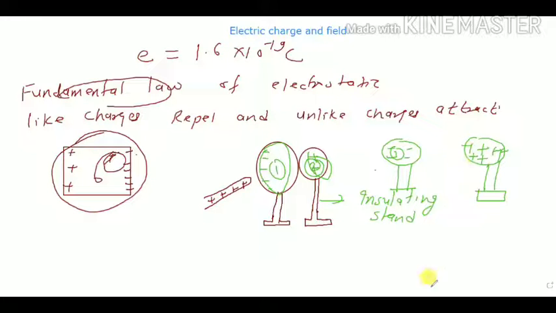Now the question is, suppose you want to charge one sphere. How will you charge one sphere? In this case there are two spheres. You can see here there are two spheres in this case. Because of that you are able to charge both the spheres. But suppose I have only one sphere, so what will happen? So let's see.